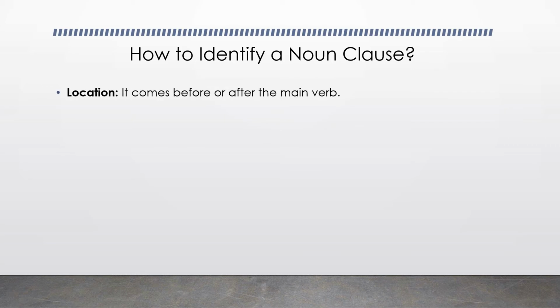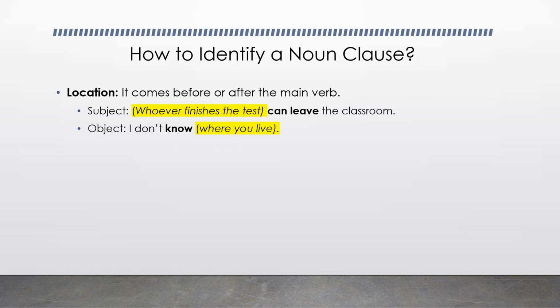Well, first of all, it's the location. A noun clause comes before or after the main verb in the independent clause. Whoever finishes the test can leave the classroom. The noun clause, whoever finishes the test, is the subject in the sentence, and it's located before the verb can leave. Now, if the noun clause comes after the verb, like in this sentence, I don't know where you live, this noun clause becomes an object.